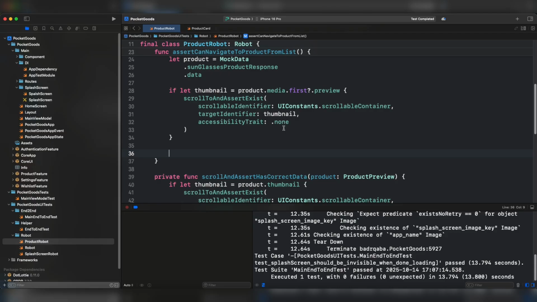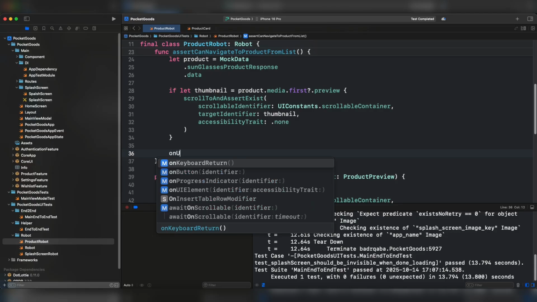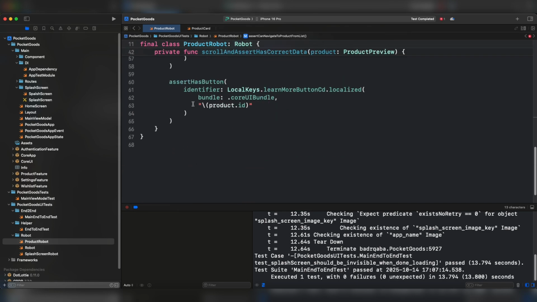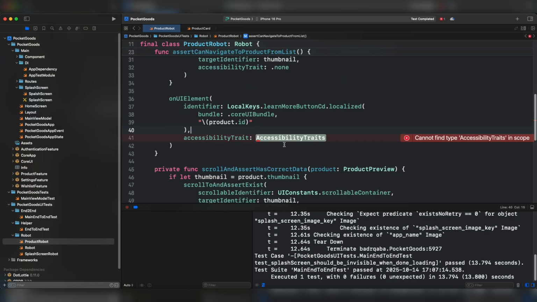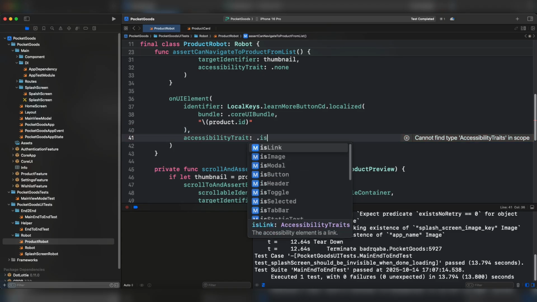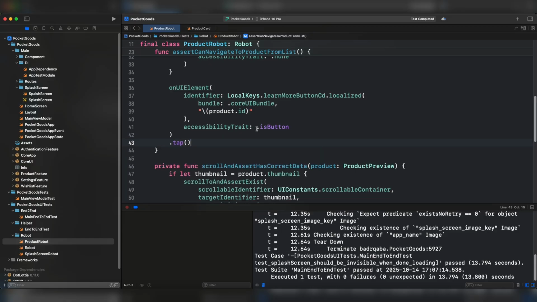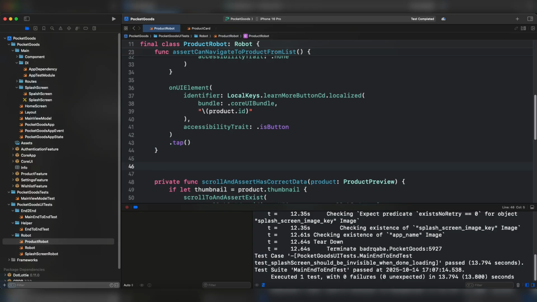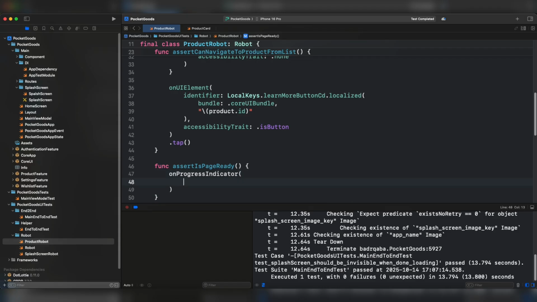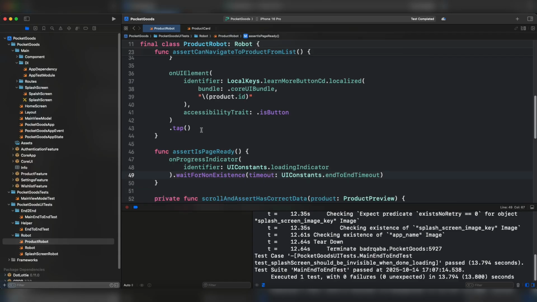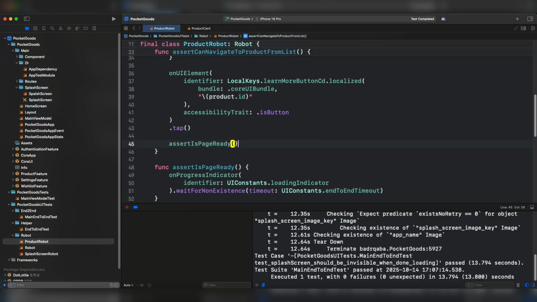Next we're going to look for the learn more button by using on UI element. For the identifier, which is the same identifier that we have done here, I'm going to copy this, and the accessibility trait is button. After finding this particular button, we have to click on it, and we need to make sure that the page is ready. In other words, the loading indicator is invisible. I'm going to add it as a reusable function by calling on progress indicator. We have to provide here the identifier, and we have to wait for non-existence. And underneath, we're going to assert is page ready.